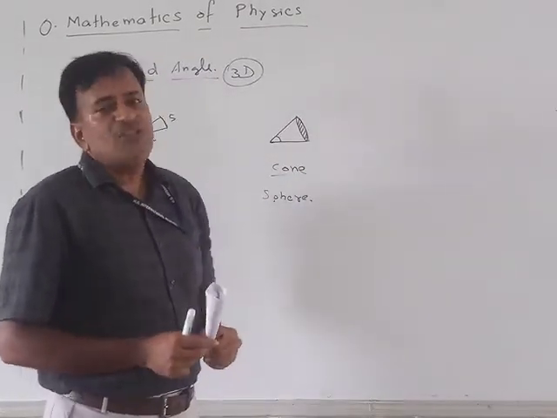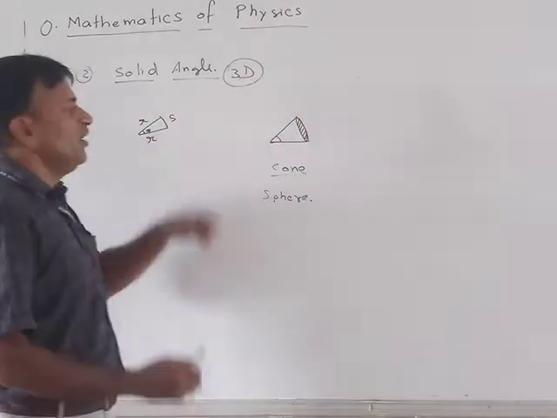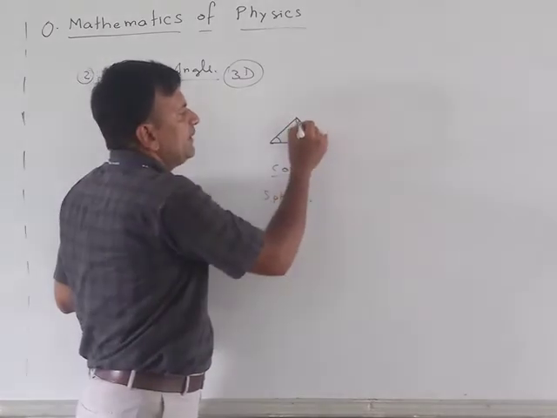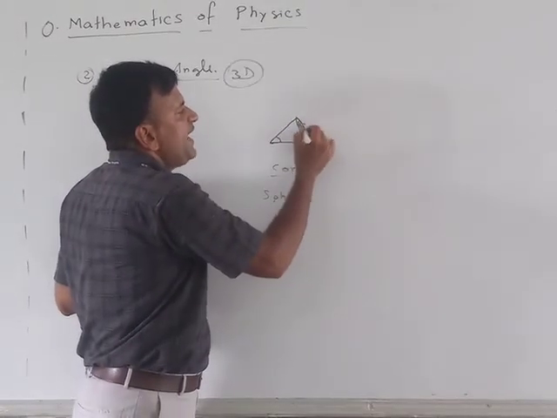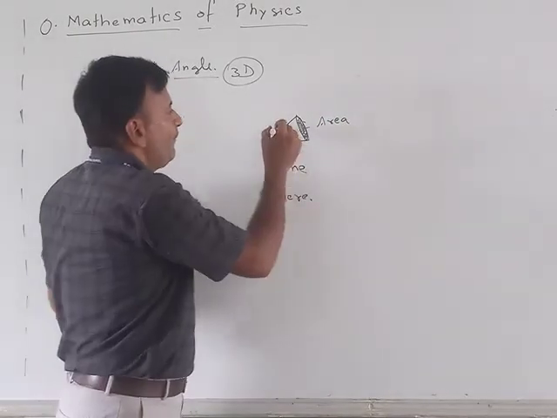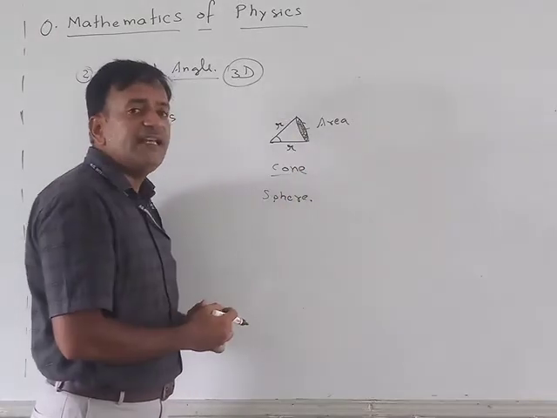Now, how to measure solid angle? We follow the same phenomena as we followed in the circle. This is the area, and this is again the radius.